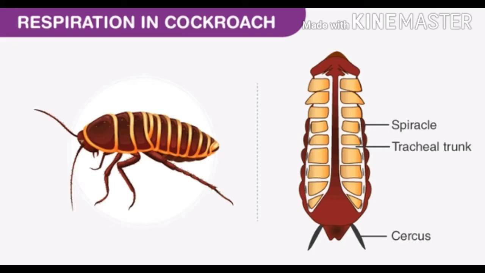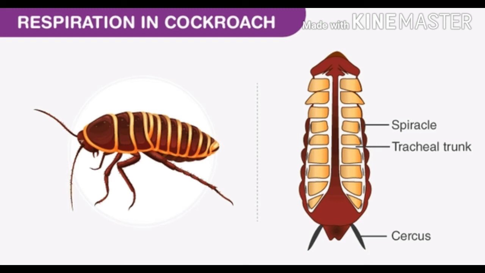Next we discuss the respiratory system of cockroach. The respiratory system is well developed. Branched tubes known as trachea are the respiratory organ, opening through 10 pairs of small holes called spiracles or stigmata, present on the lateral side of the body. So spiracles are present on the lateral side.